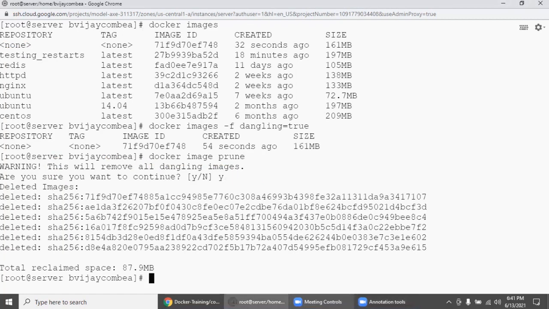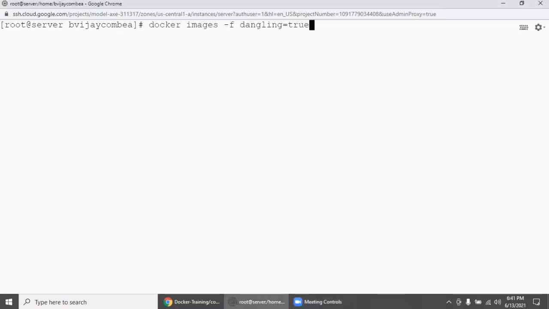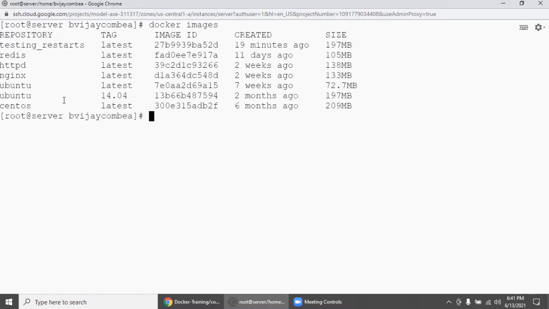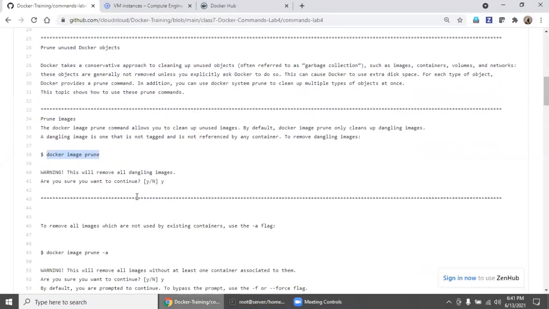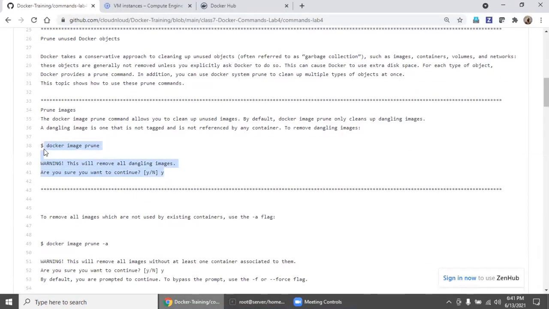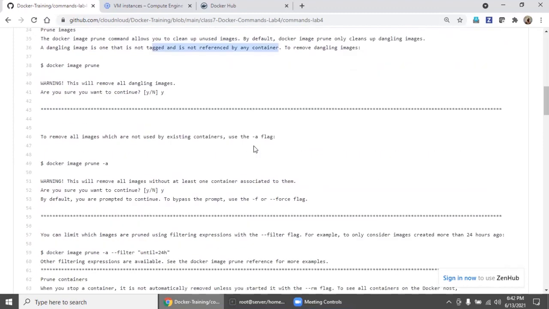Can we run the docker images command again? See here, right now it removed only the image with the missing tag name, correct? This is how you need to practice. The docker image prune command allows you to clean up unused images, those images which do not have proper tagging.